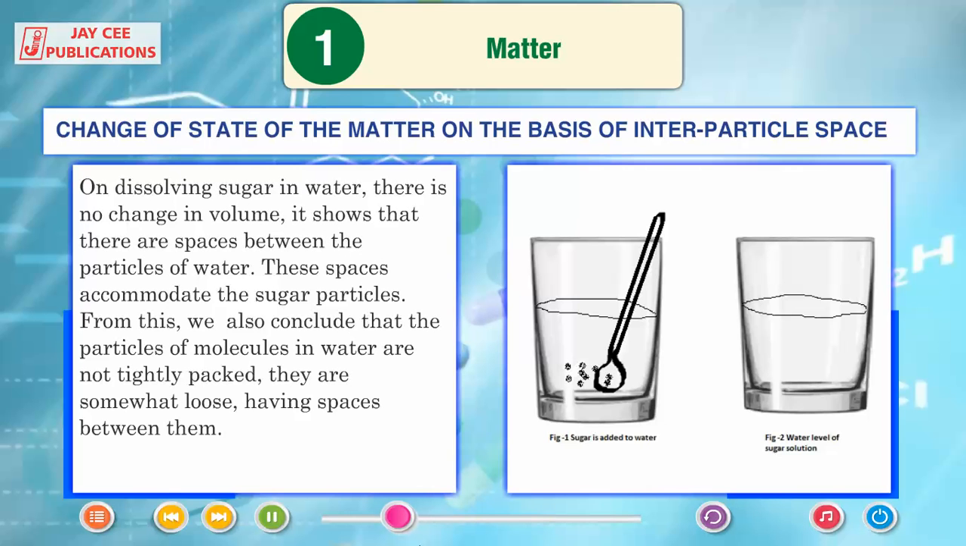On dissolving sugar in water, there is no change in volume. It shows that there are spaces between the particles of water. These spaces accommodate the sugar particles. From this, we also conclude that the particles or molecules in water are not tightly packed. They are somewhat loose, having spaces between them.